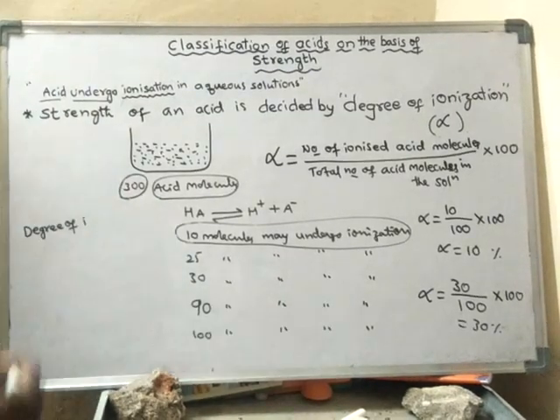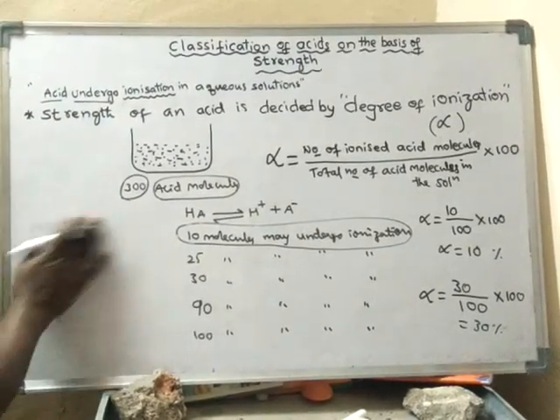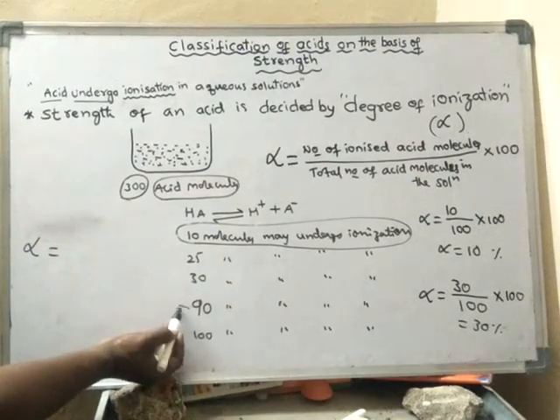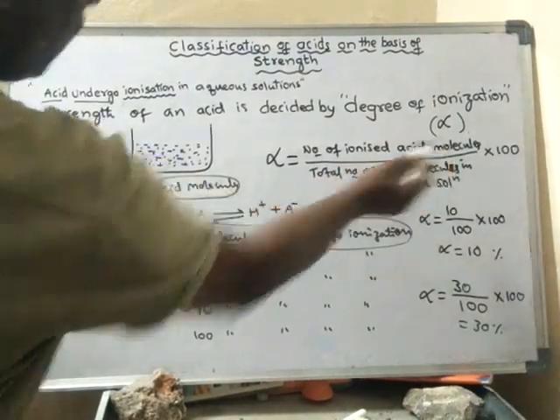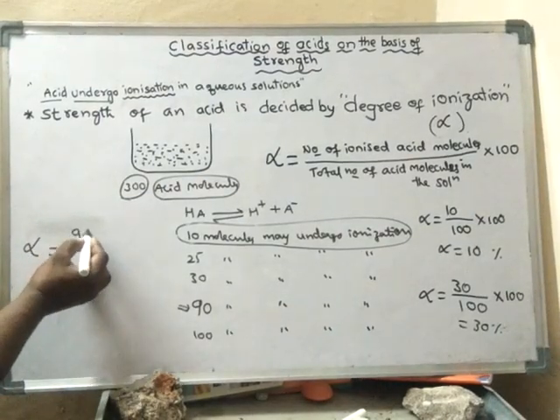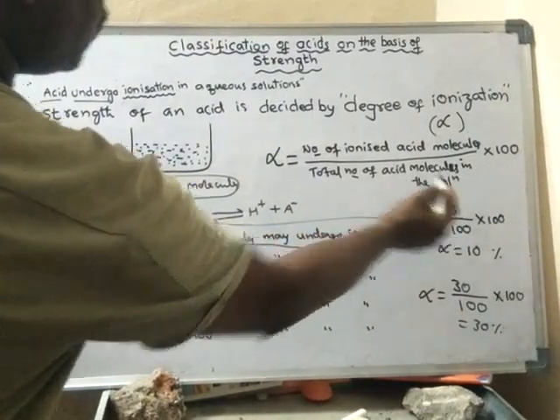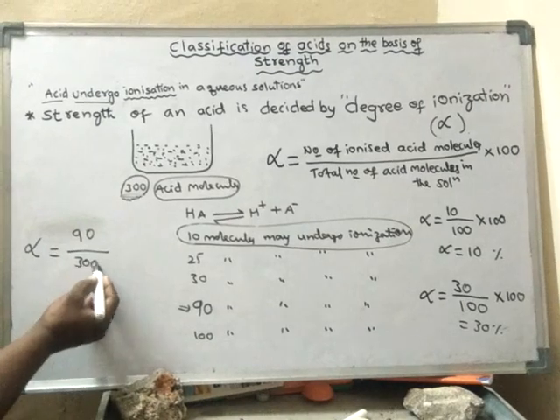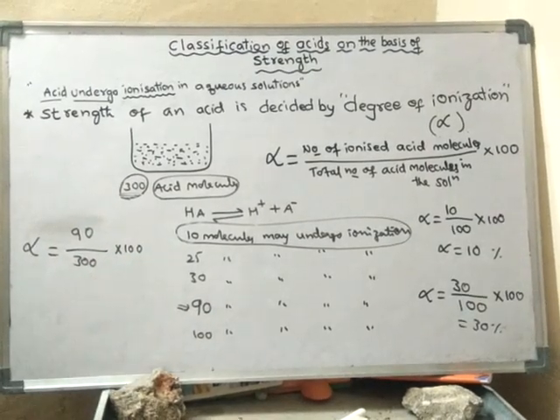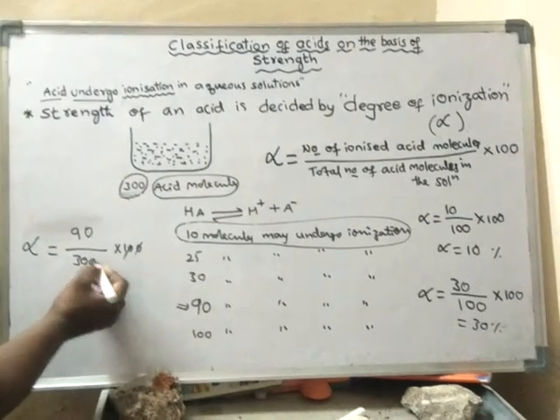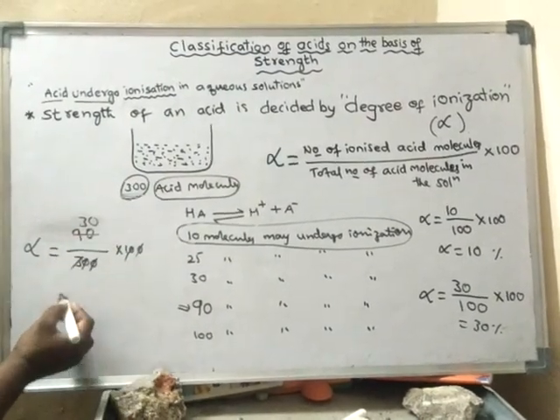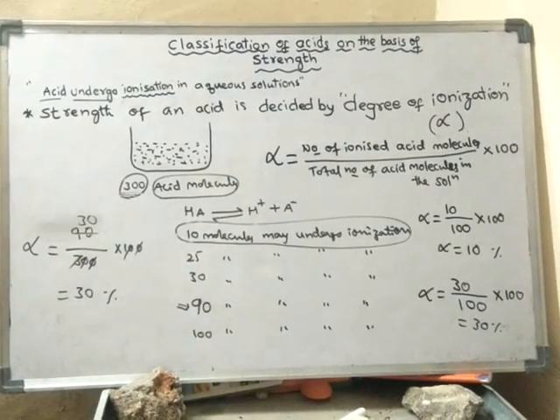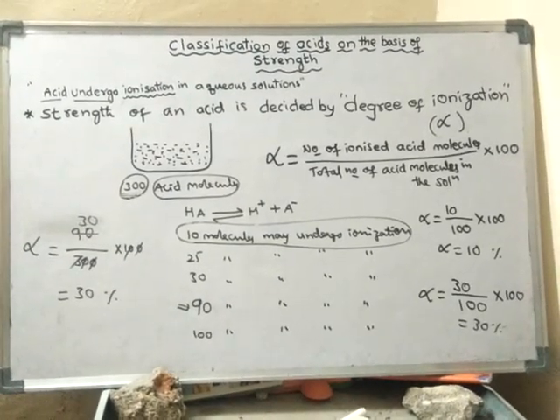Degree of ionization is equal to the number of ionized acid molecules, 90, by the total number of acid molecules in the solution, 300, into 100. So two zeros cancel, 3 ones are 3, 3 threes are 9, so the degree of ionization is 30%. Like this we can calculate the degree of ionization.